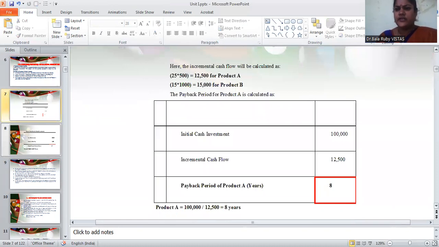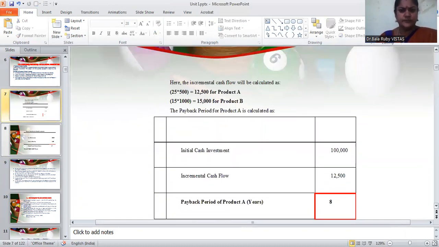Here the incremental cash flow will be calculated like this. For example, first we will consider product A. Product A, 25 into 500. How much? That is 12,500. And if you consider product B, 15 into 1000, that is equal to 15,000.